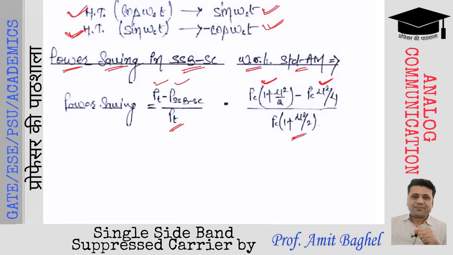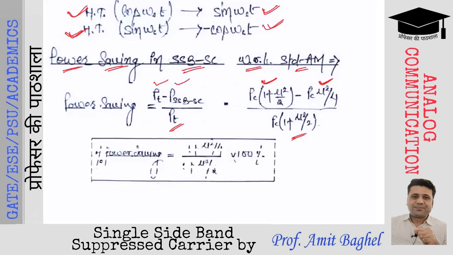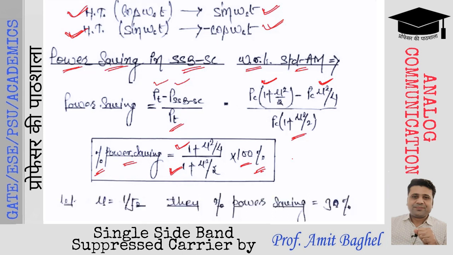Therefore, the percentage power saving can be written as (1 + mu square by 4) divided by (1 + mu square by 2), multiplying with 100 to get it into the percentage form. Let's take an example where we are taking the value of modulation index as 1 by root 2. Please substitute this value, mu equals 1 by root 2, in the above expression.